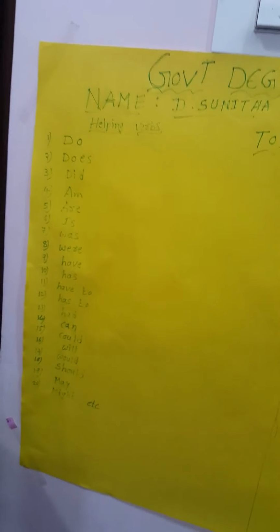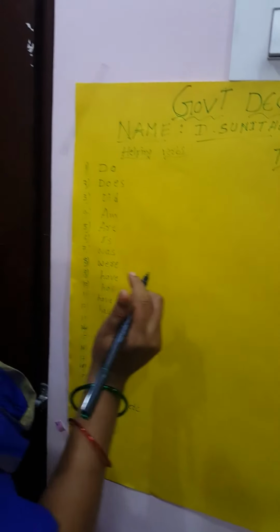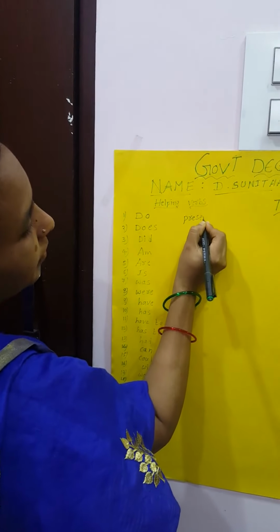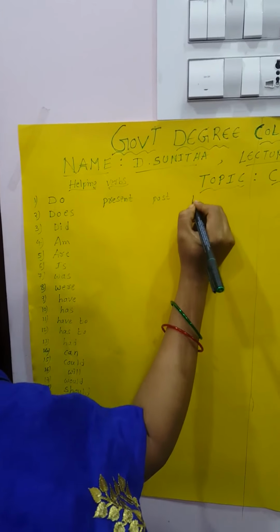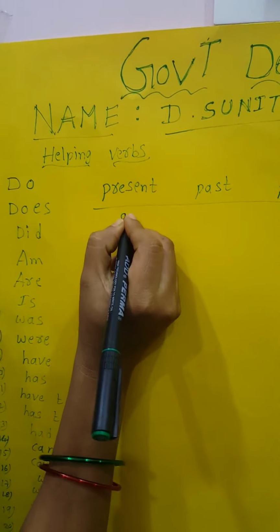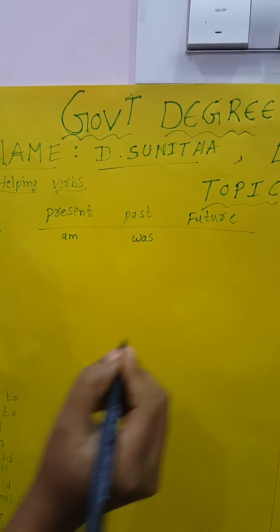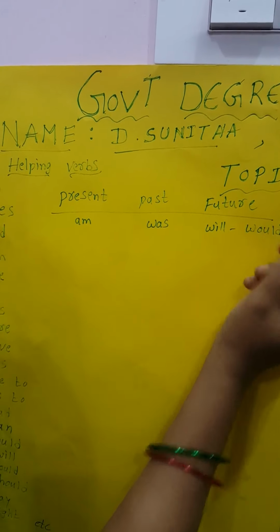And next we can see the beginnings with the helping verbs. There are present, past and future forms. In these forms you can write the helping verbs. In the present form we use am. In the past form it becomes was. In the future it becomes will or would.